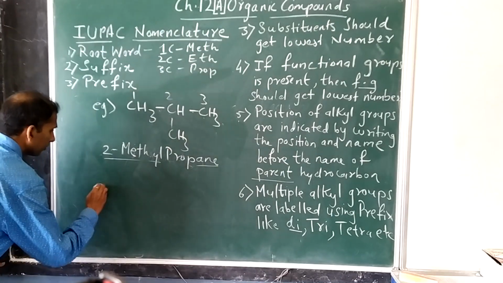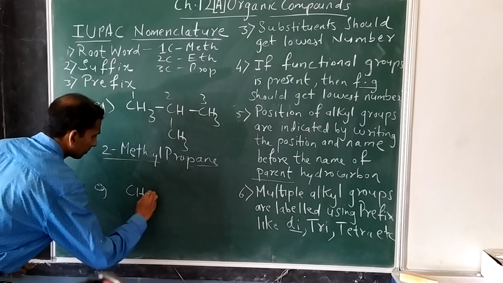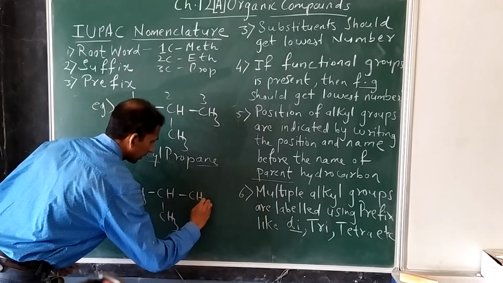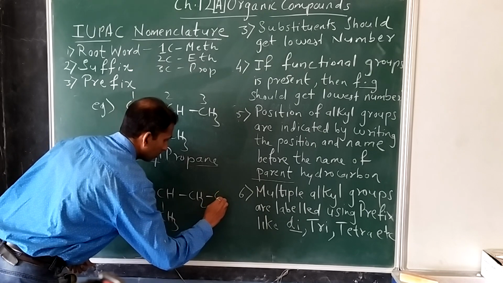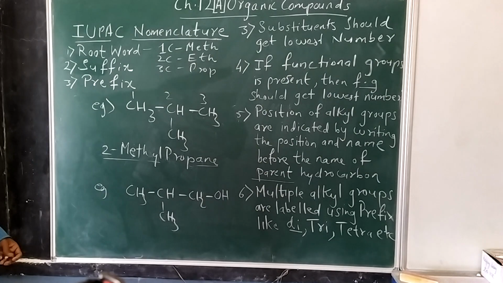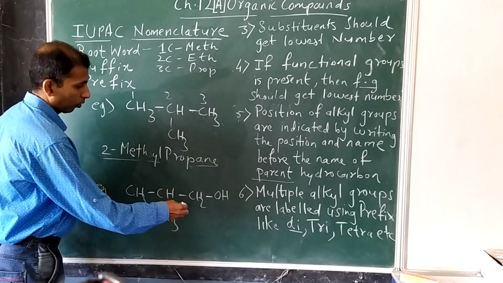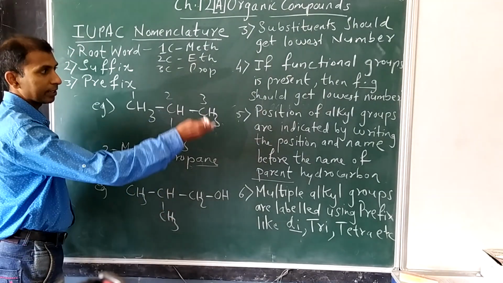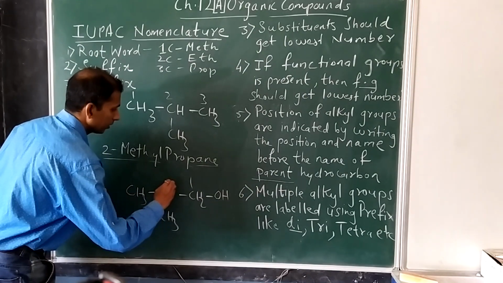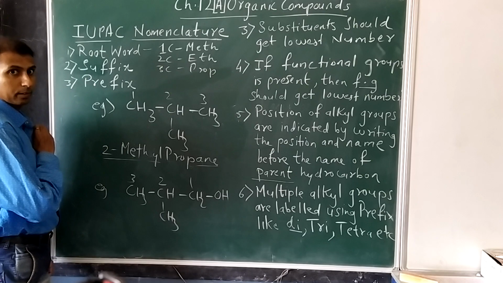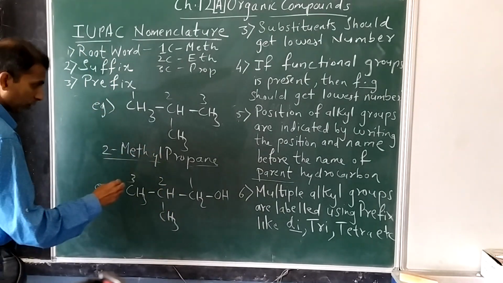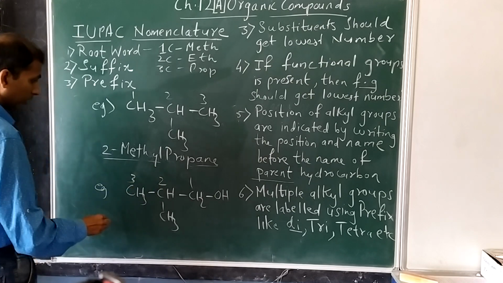Now the last example, CH3 CH CH3 CH2 OH. I already gave this example while explaining the rules also. So we start numbering. The longest chain is this. So 1, 2, 3. Now follow the rules and see how to give the IUPAC name for this compound.